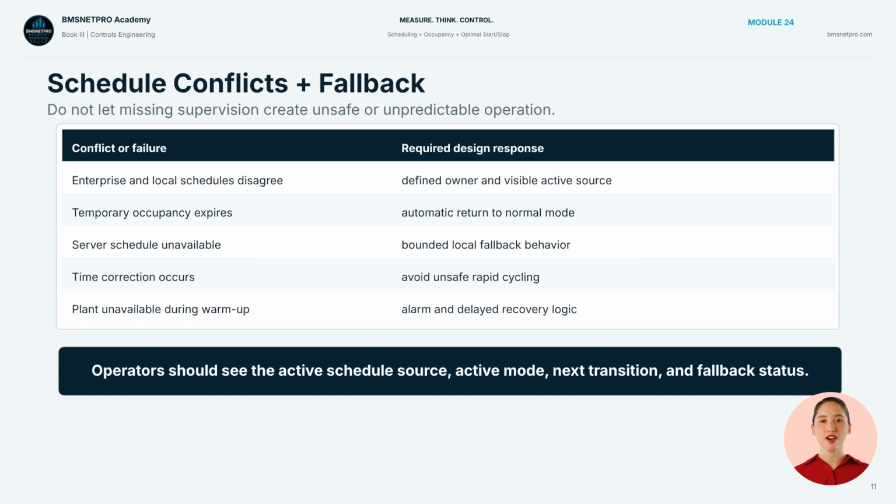Schedule conflicts and fallback must be designed. If enterprise and local schedules disagree, the active owner and source should be visible. Temporary occupancy should expire. If the enterprise schedule is lost, local controllers need bounded fallback behavior. Abrupt time corrections should not cause unsafe cycling. Operators need to see the active schedule source, active mode, next transition, and fallback status.